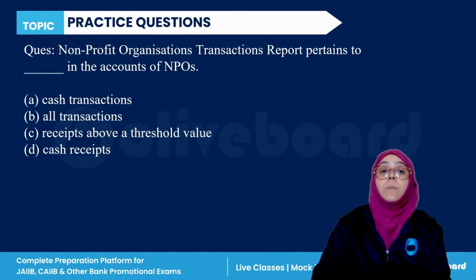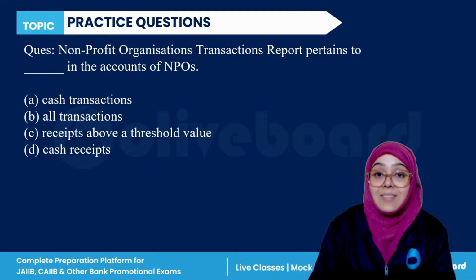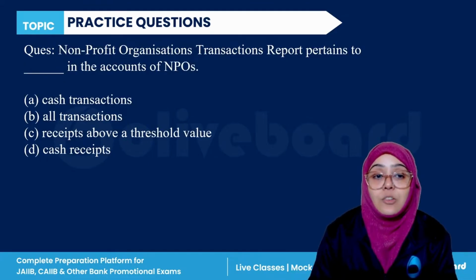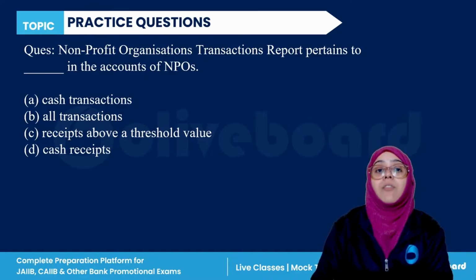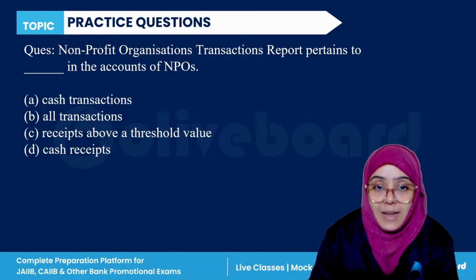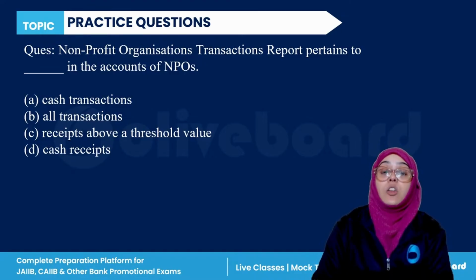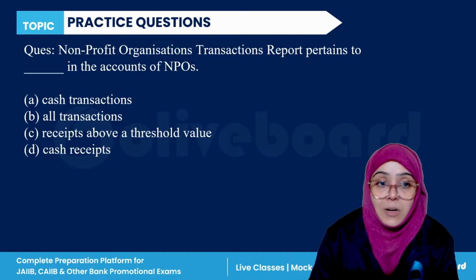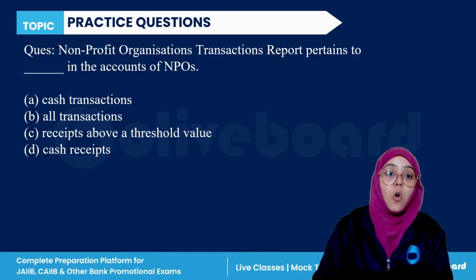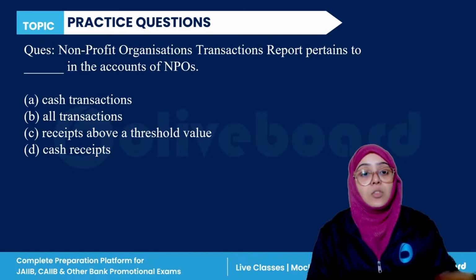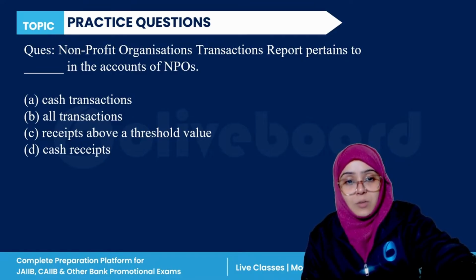Next question. Non-profit organizations. Transaction report pertains to dash in the account of NPOs, non-profit organizations. Non-profit organization transaction reports pertain to dash: cash transaction, all receipt above the threshold value, or cash receipt.